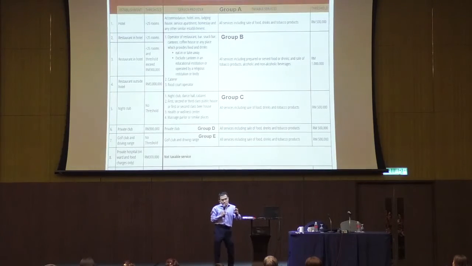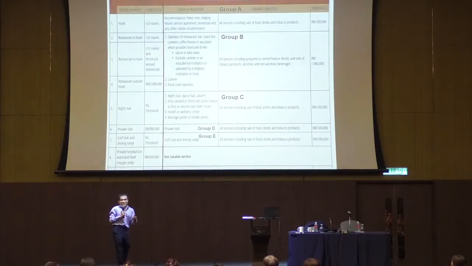Now, the second group, group B. Group B would be operators of restaurants, bars, snack bars, canteens, coffee houses, or any place which provides food and drinks. So that would include eat in or take away. Whether you eat in or you take away. You go to McDonald's, you take away also. You may not eat in, you take away. Take away is also subject to tax. So there is no difference whether you eat in or take away.